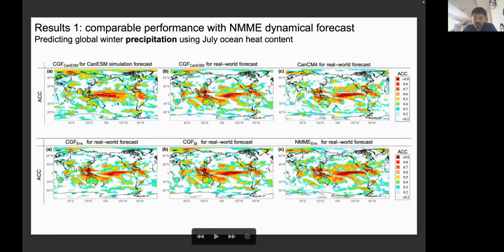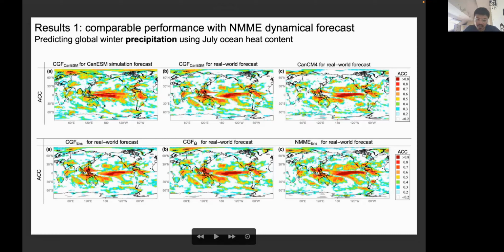And this is the anomaly correlation coefficient, and how this relationship applies to the real world, and how this dynamical model applies to the real world if we use it directly to make predictions. The very first thing we see here is that they have very similar patterns, meaning that these predictions are based on the same model, while this simulation here resembles reality. But if we make comparisons of different pairs, we can find something interesting.